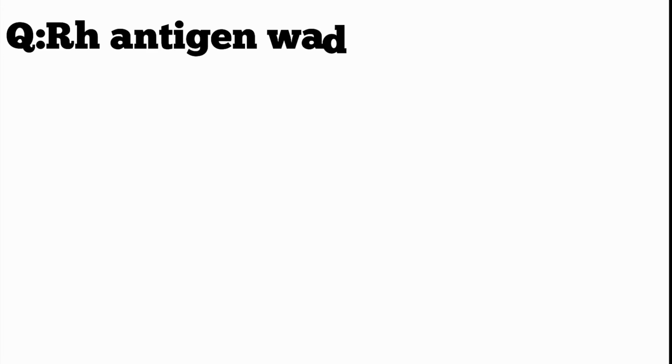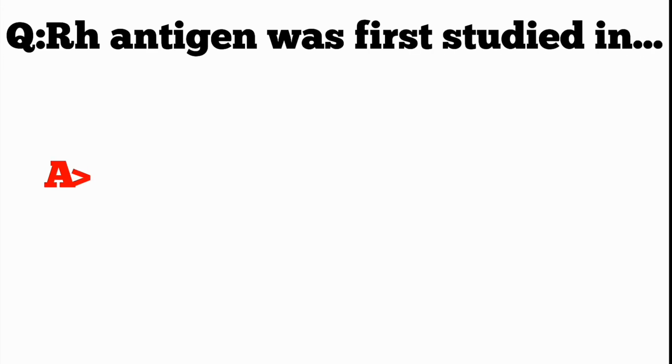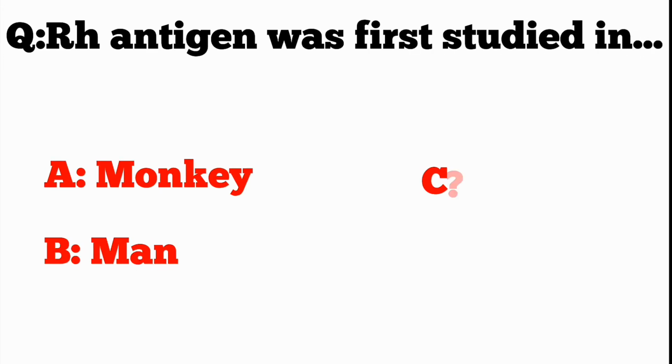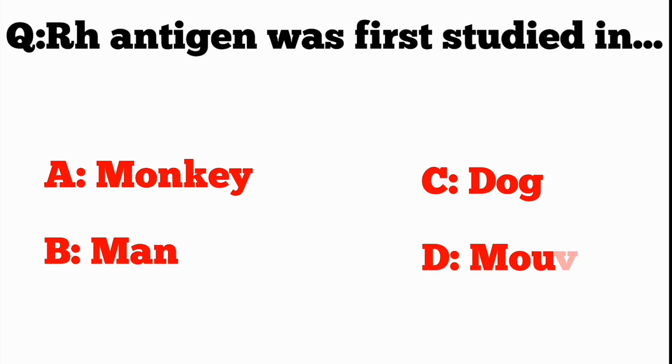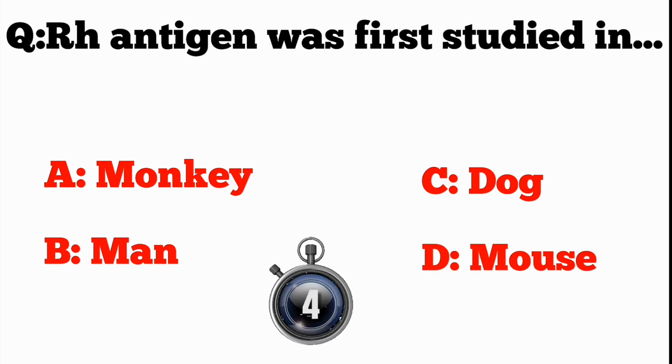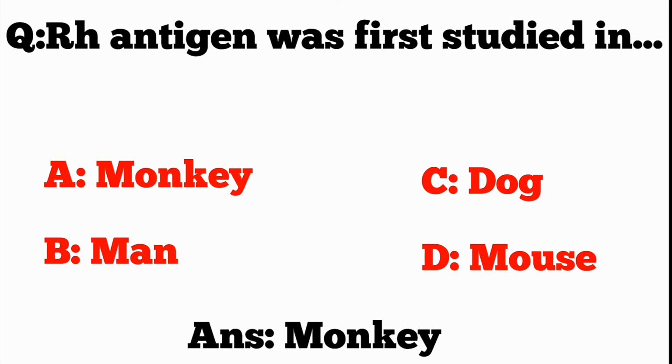Q. Which antigen was first studied in A. Monkey, B. Man, C. Dog, D. Mouse. ANS. Monkey.